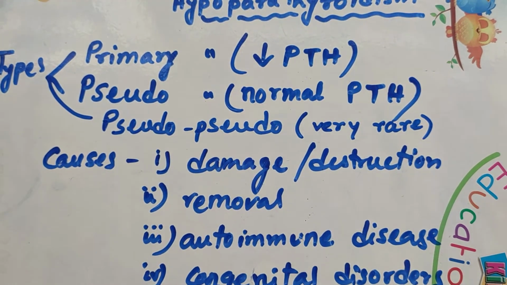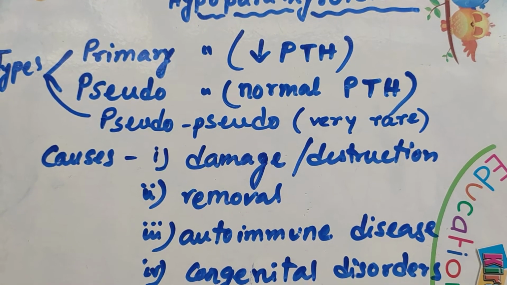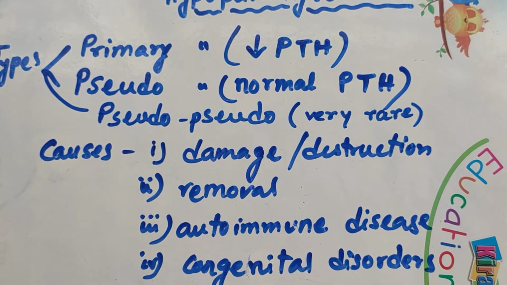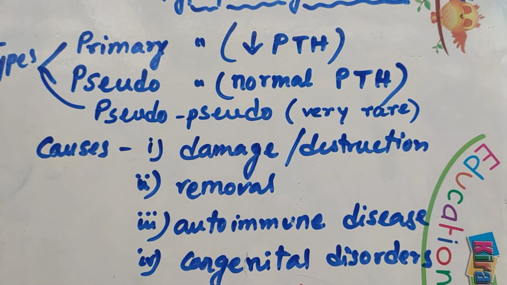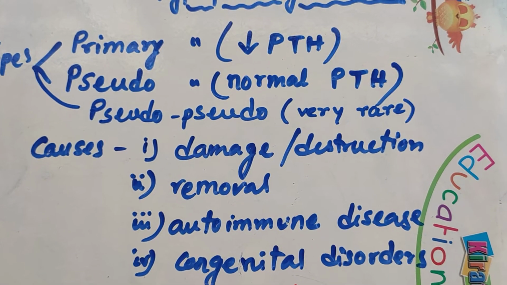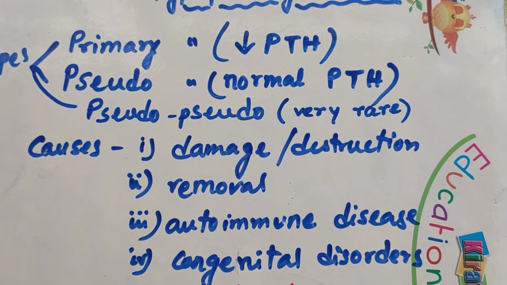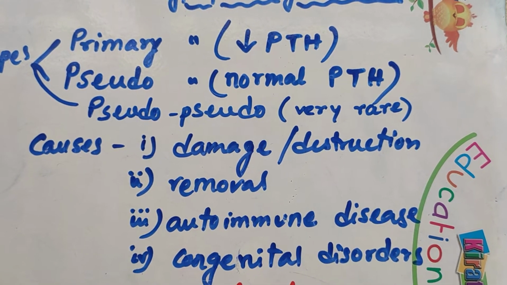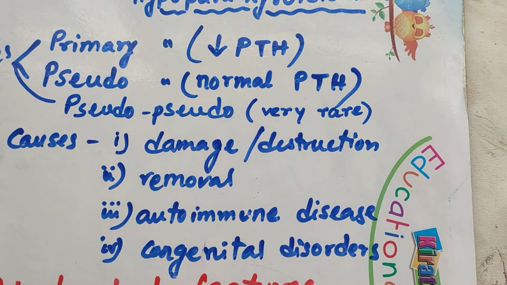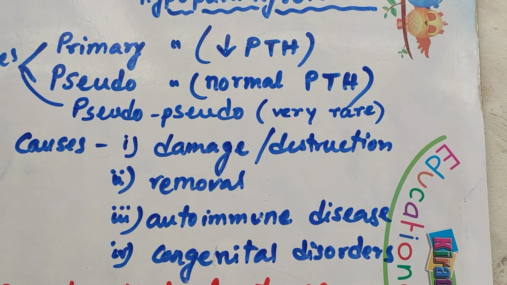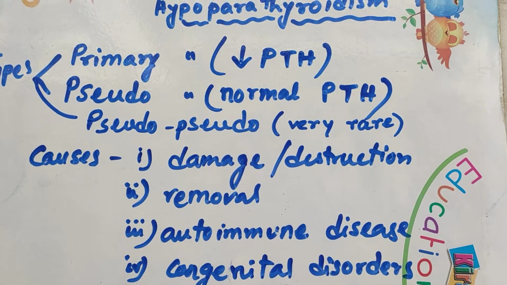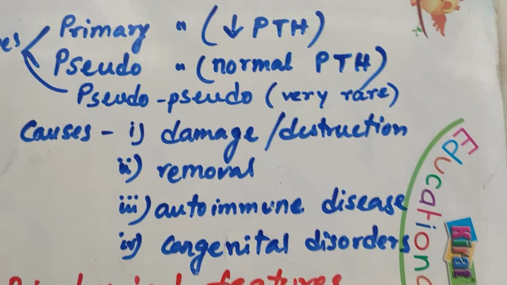In pseudohypoparathyroidism, from the name itself it is indicating that the parathyroid gland is normal, the secretion of the parathyroid hormone is also normal, but the epithelial cells are unable to utilize the parathyroid hormone. Now, pseudohypoparathyroidism is very rare in humans and rare in animals also, and it is because of some genetic defects.